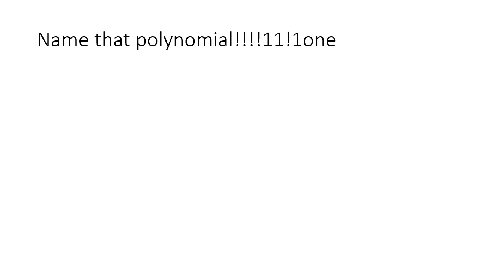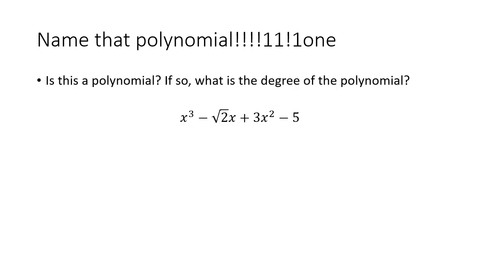Alright, this is the last one here, so let's see, is this a polynomial? Yes, this is a polynomial. If you look at this, we see that there are only positive integers as exponents. There's a 3 here, there's a 1 here, and there's a 2 here. So don't let the square root of 2 in the coefficient of this term confuse you. That is still legitimate for a polynomial. 3 is the largest number that I circled there. This is a third degree polynomial.